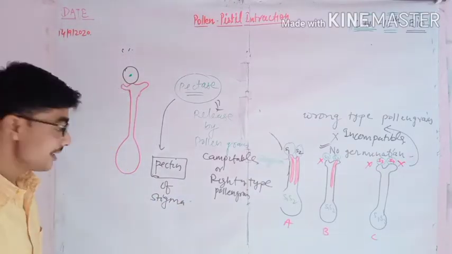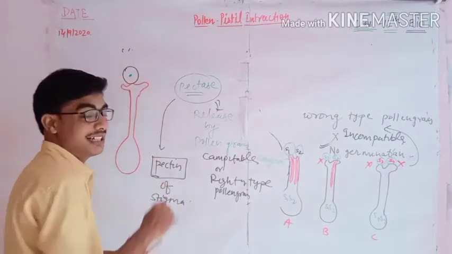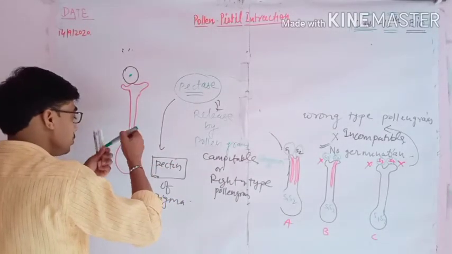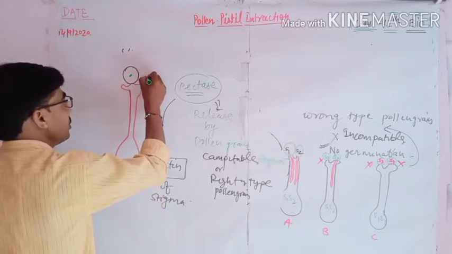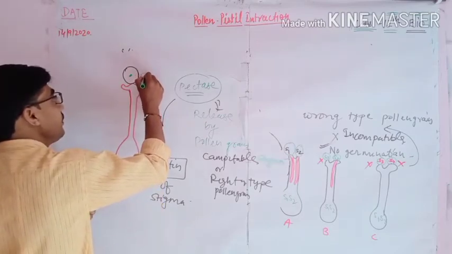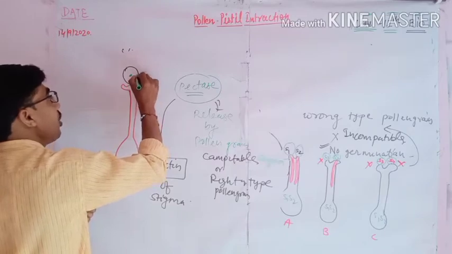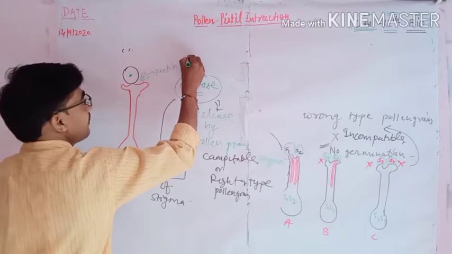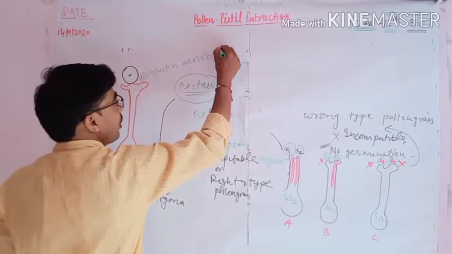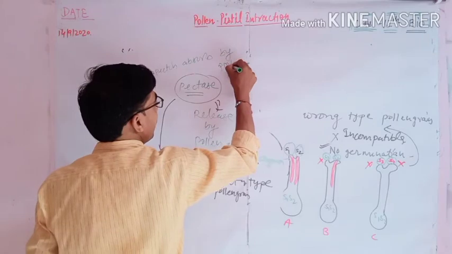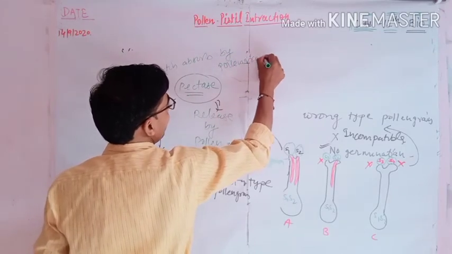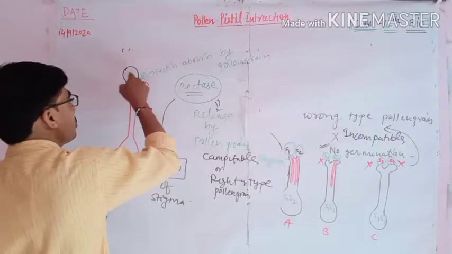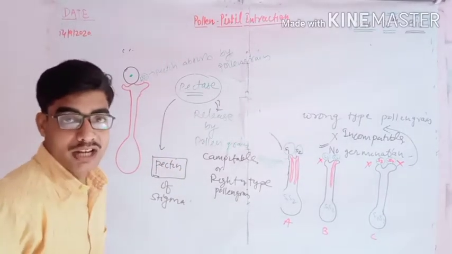ठीक है, ये स्टिग्मा के पैक्टिन को क्या करेगा? पेक्टेस डिसॉल्व कर देगा. And when the pectin dissolves, it oozes out here, and when it oozes out, it will be absorbed by the pollen grain. पollen grain इसको absorb कर लेगा. When this pectin is absorbed by the pollen grain, then what will happen?